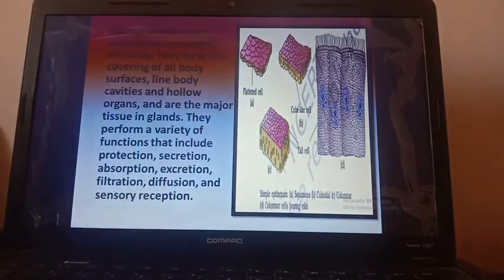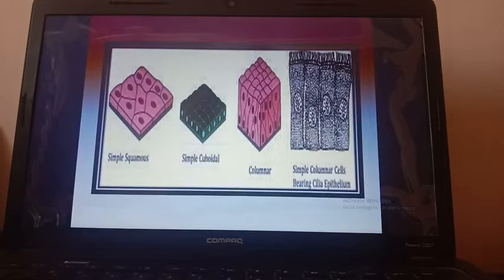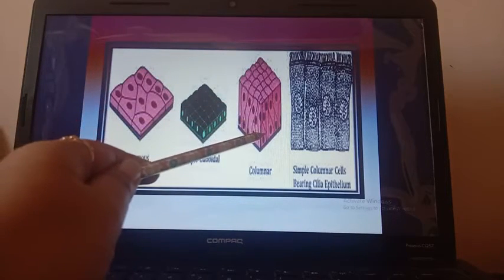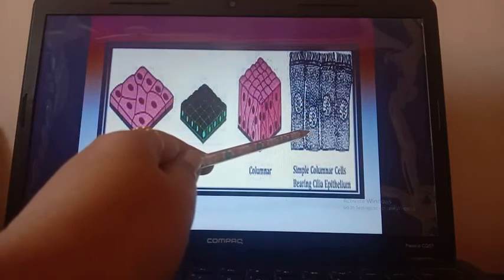So different shaped cells you can see in the epithelial tissue. So according to the shape of cells, epithelial tissue is divided into 4 types. These are the 4 types of epithelial tissue: squamous, cuboidal, columnar, and ciliated.